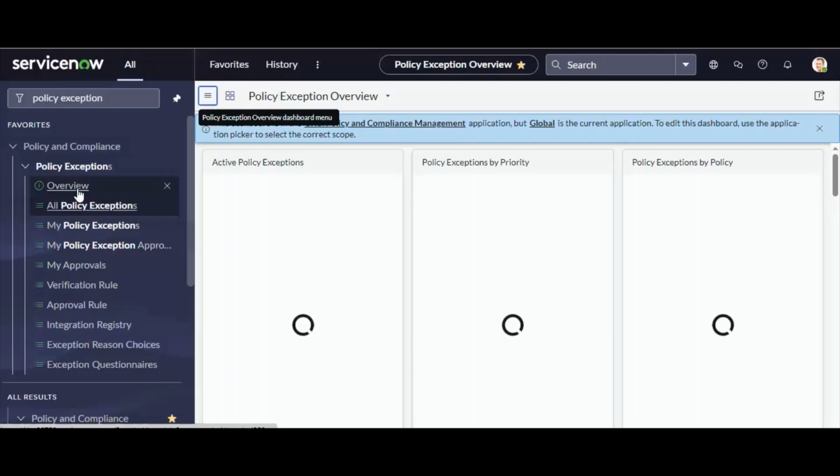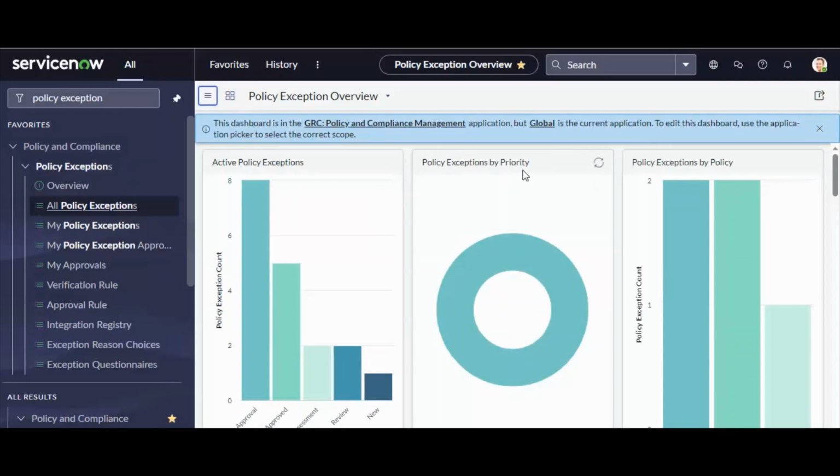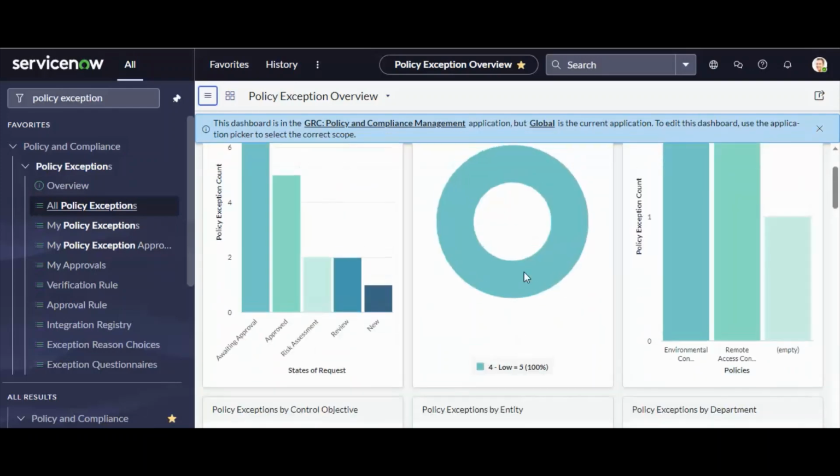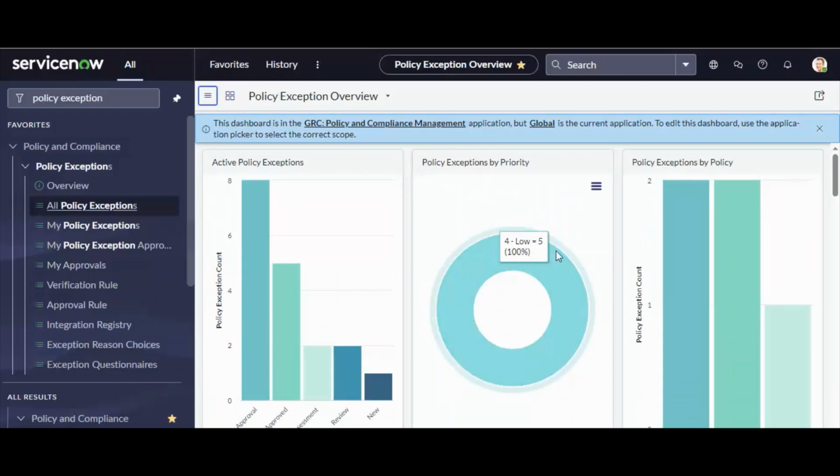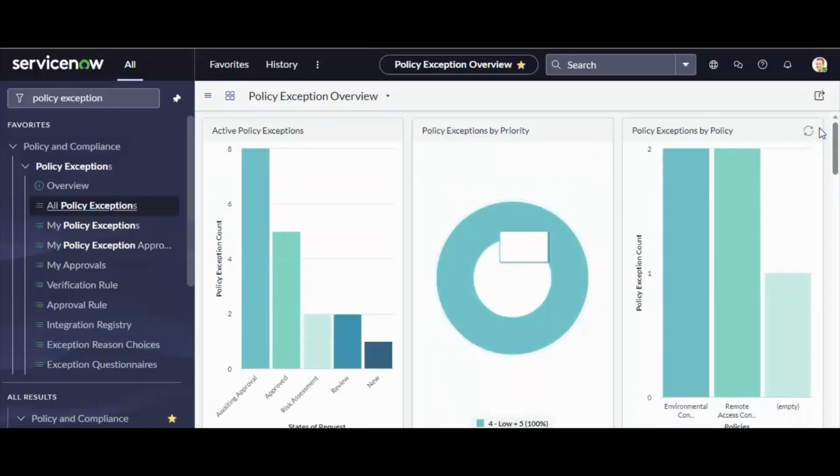So you can see on my personal development instance, the Policy Exception Overview dashboard is open. Here I can track the active policy exceptions, policy exceptions by priority, and policy exceptions by policies. We can also customize this dashboard as per our business needs. Like if you are a GRC manager and want to track the daily updates of policy exceptions, you can easily get an overview of the entire policy exception through a single window.